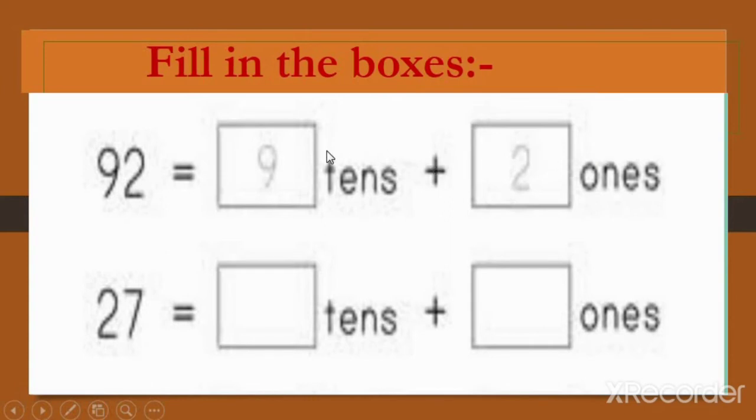Fill in the boxes with tens and ones. Look, 92. So 9 tens and 2 ones.